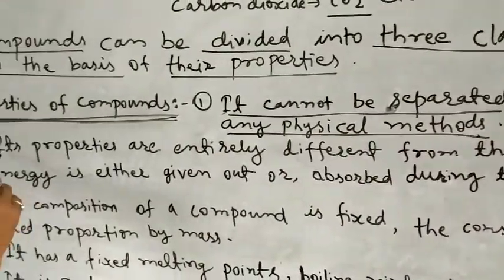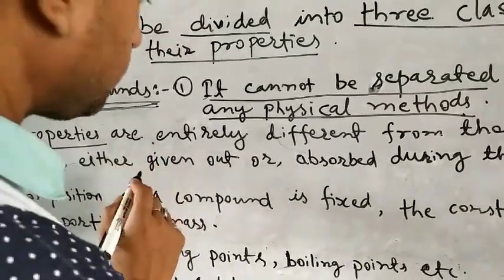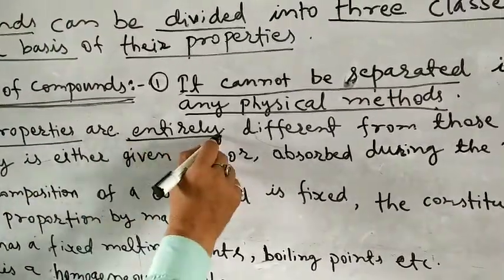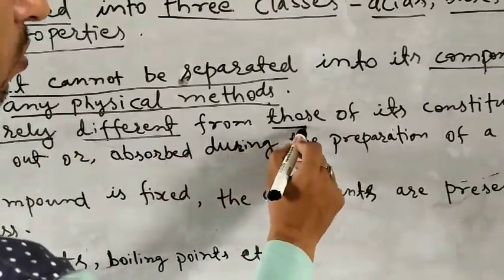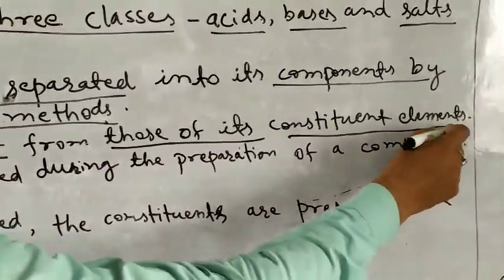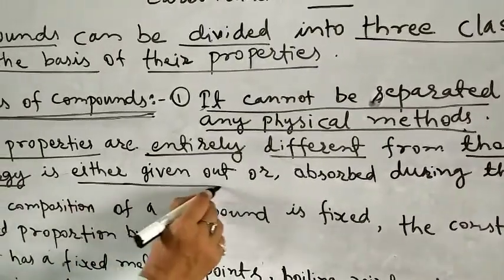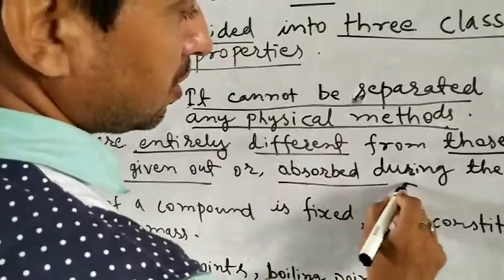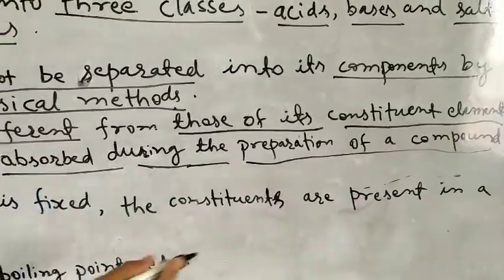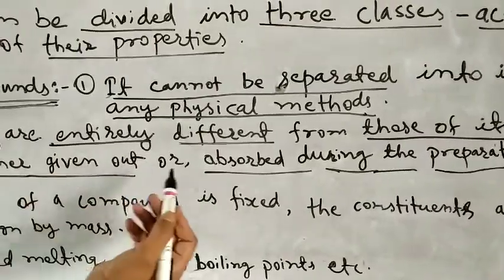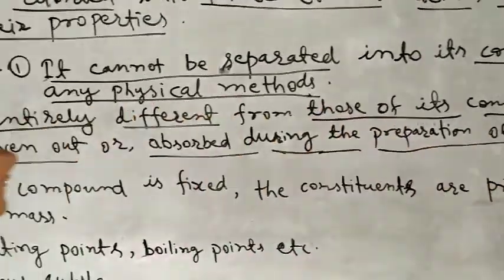Second one is, its properties are entirely different from those of its constituent elements. Energy is either given out or absorbed during the preparation of a compound.